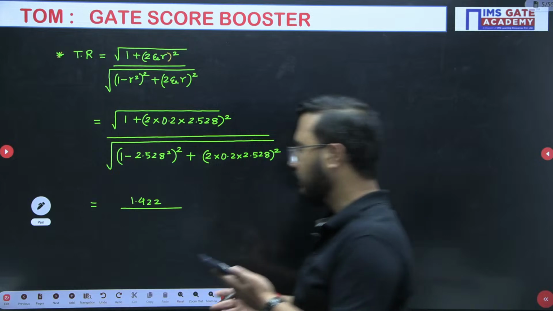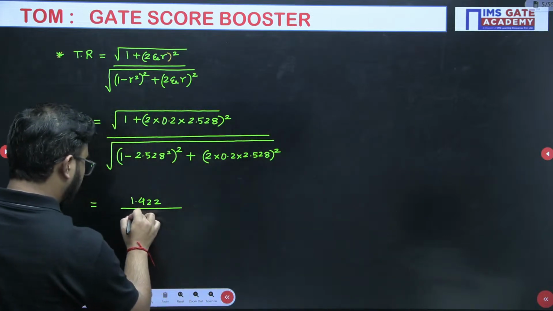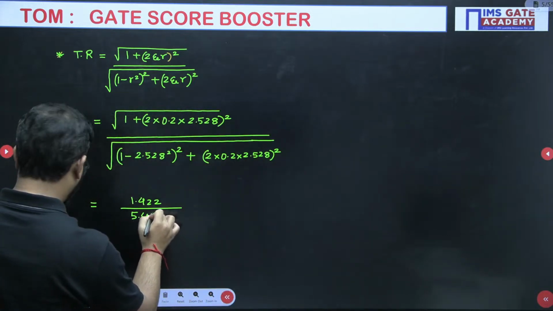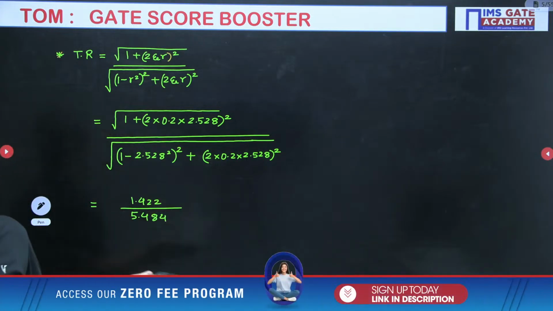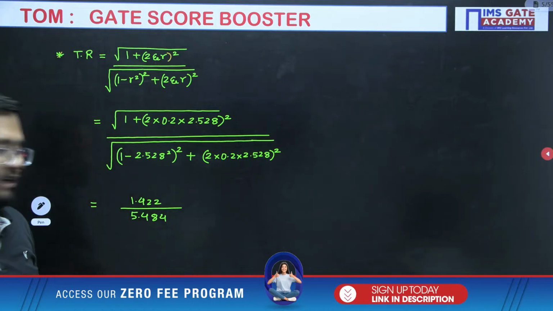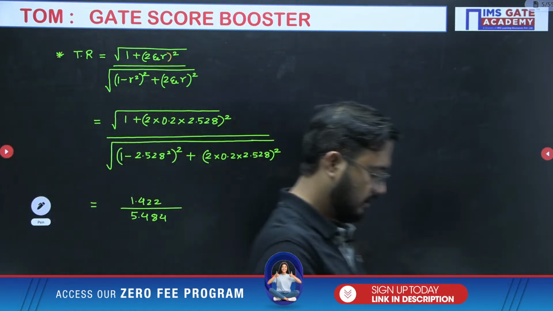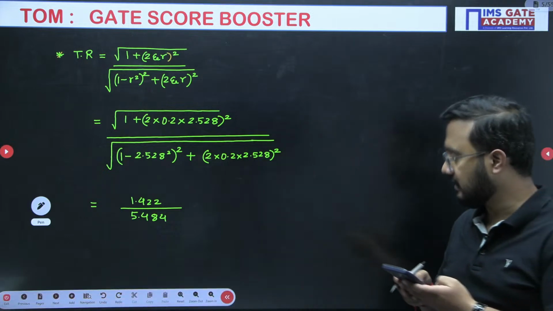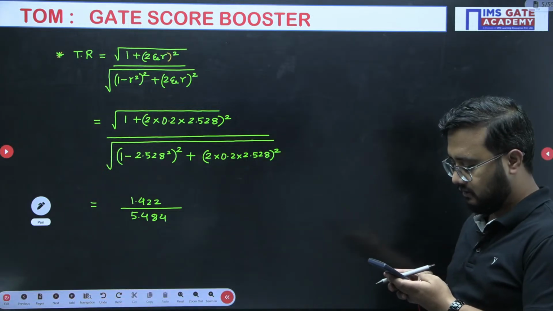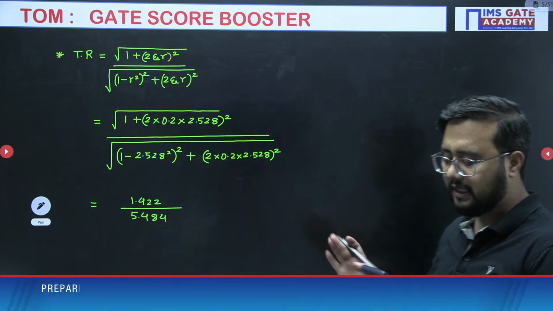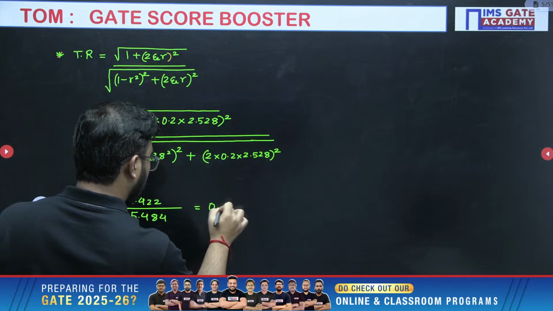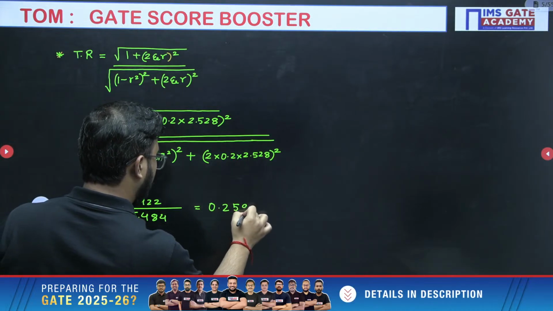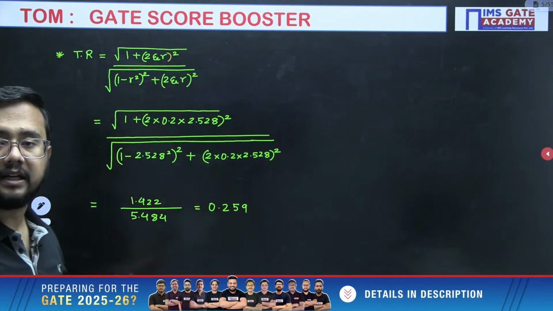So 5.48 it is coming, approximately 5.484. So everyone please cross check the values also. Parallelly you should do the cross check. So 1.422 divided by 5.484, approximately it is coming 0.259. Approximately this is the value we are getting.